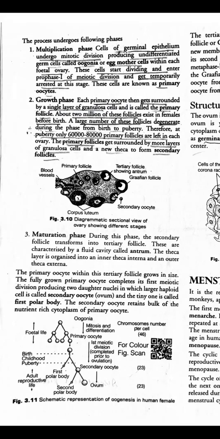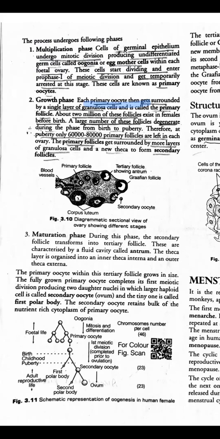See, I was telling you that during the multiplication phase, the germinal epithelium cells will undergo mitosis so that it can increase its number. And this will form the egg mother cell or oogonia. Now from them, few of the egg mother cell or oogonia will develop into primary oocyte.